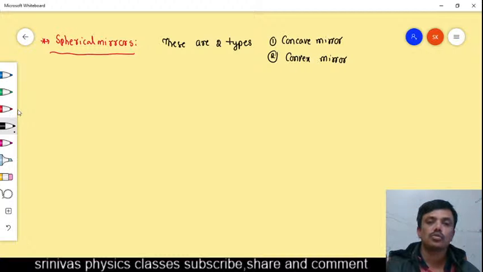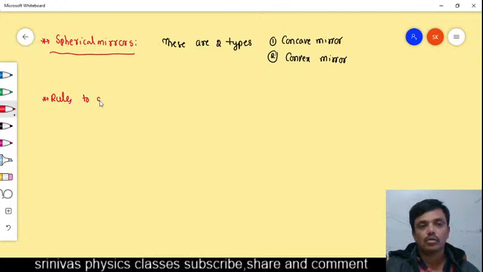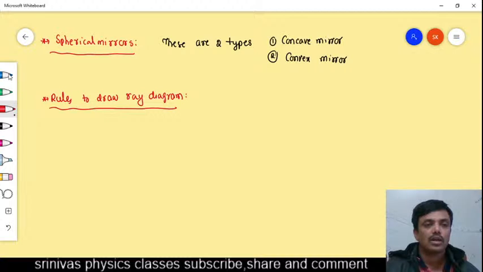What are the rules to draw the ray diagram for the spherical mirrors? Let us go for the rules. Ray diagrams and image formations are very important, and these rules are very important to draw the ray diagrams. What are the rules? Very simple rules are there.